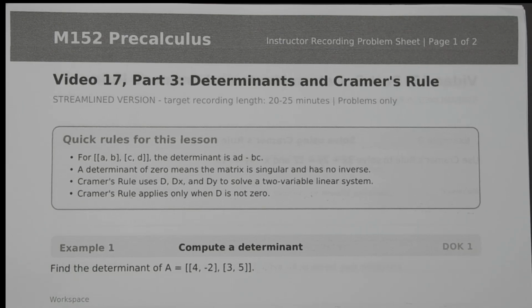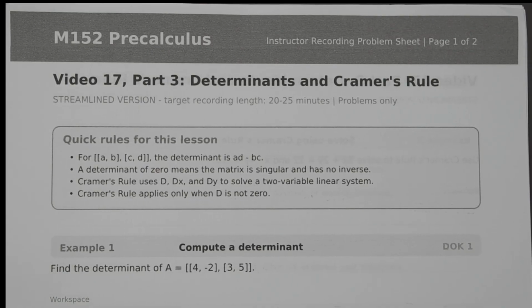Hello again. In the previous lesson, we performed matrix operations. We found the inverse matrix, and we used an inverse matrix to solve a system. In this lesson, we will calculate determinants and use Cramer's rule to solve two variable linear systems. So let's begin with the quick rules.